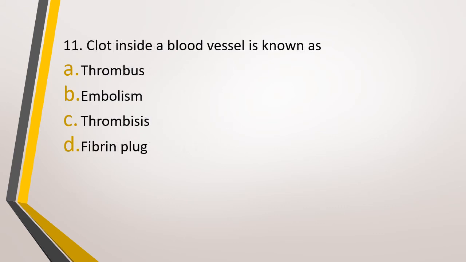Question number 11. Clot inside a blood vessel is known as option A, thrombus, option B, embolism, option C, thrombosis, or option D, fibrin plug. The correct answer is option A, thrombus. Embolism and thrombosis are processes, and thrombus is the clot formed. What is embolism? When this thrombus breaks from one point and goes and blocks some other vessel, that's known as embolism. And this thrombus that once embolizes is known as embolus. So at the initial point where the clot is formed, it is called thrombus.